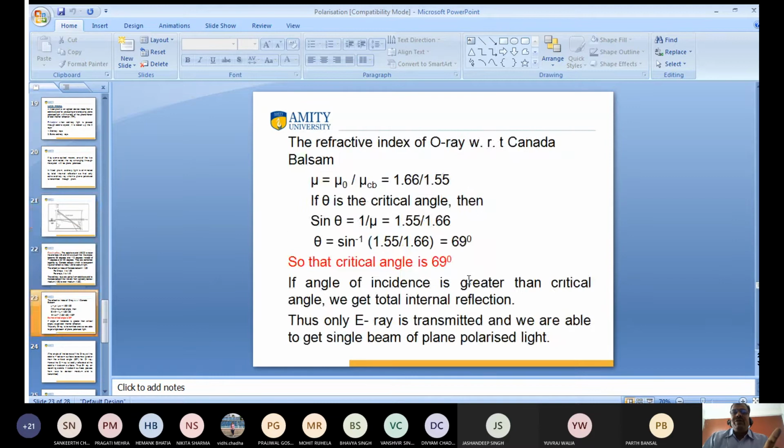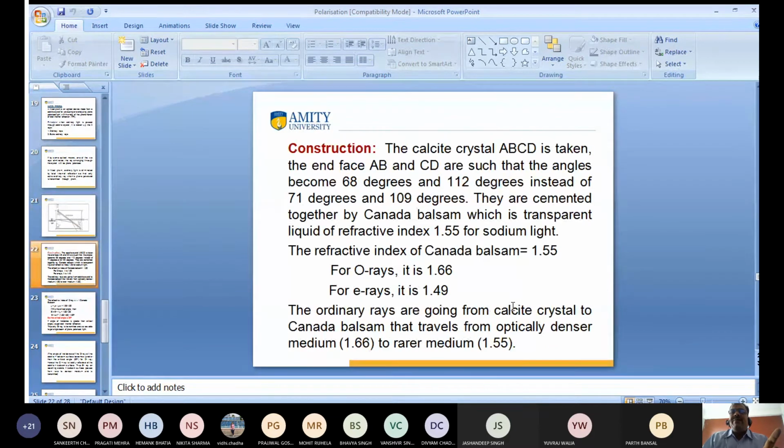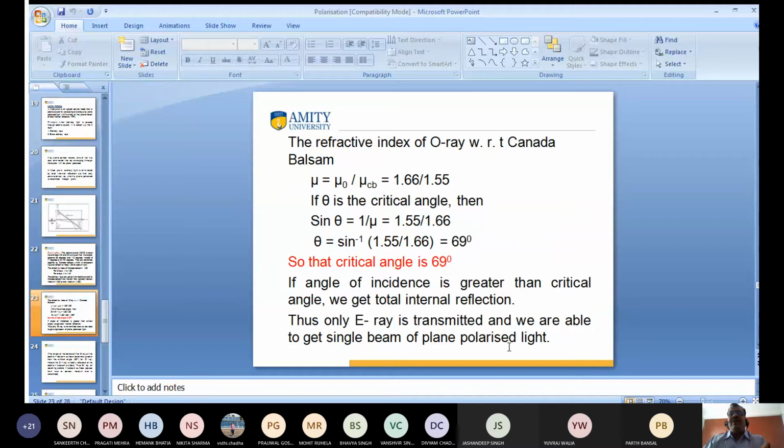So yes, good. The ordinary ray is going from the calcite crystal to Canada balsam, that is, it travels from the optically denser medium, with refractive index 1.66 for the ordinary ray, to the rarer medium, 1.55. So I want to calculate the refractive index of the ordinary ray of light with respect to Canada balsam. So what is refractive index? It is mu ordinary divided by the refractive index of Canada balsam. So 1.66 divided by 1.55.